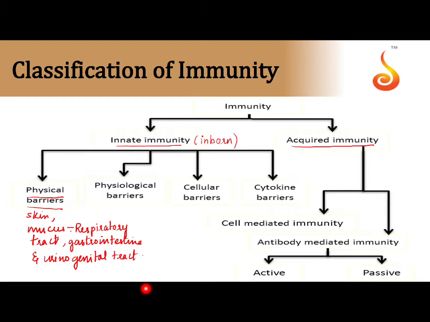So in all these systems, they are not going to fight against the disease or the germs. They are just blocking it. They just wash it off.